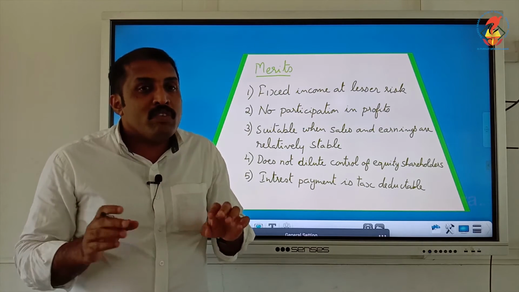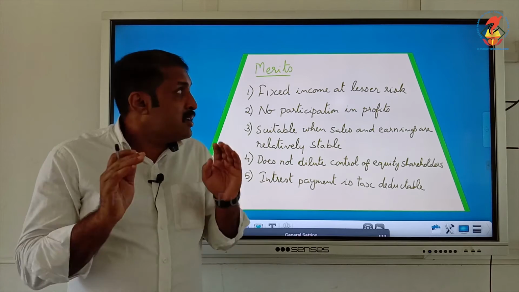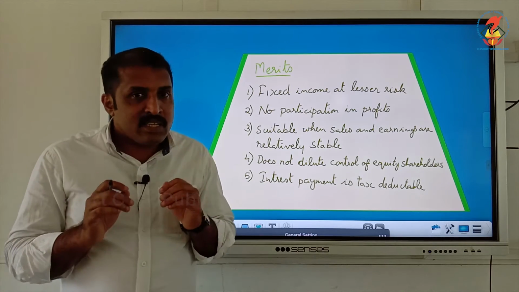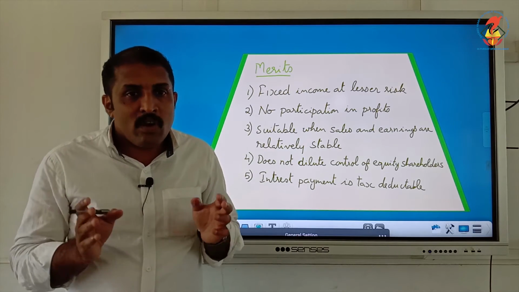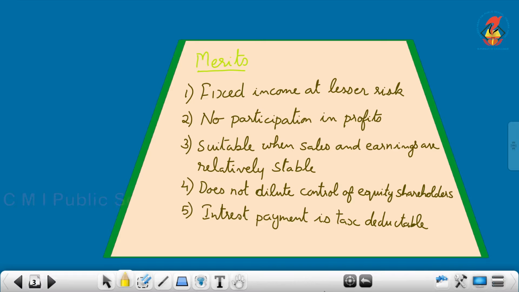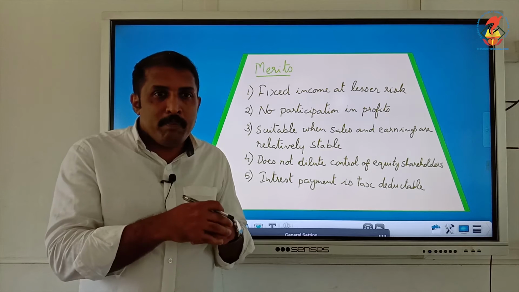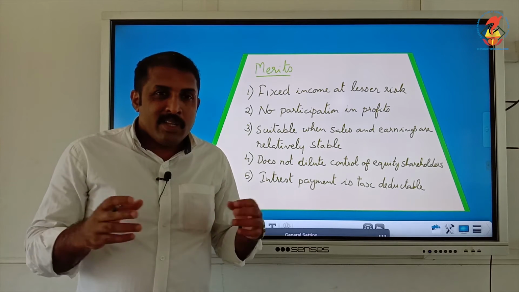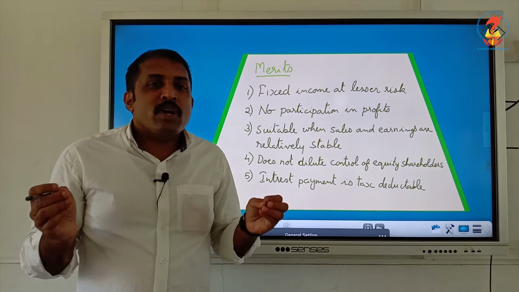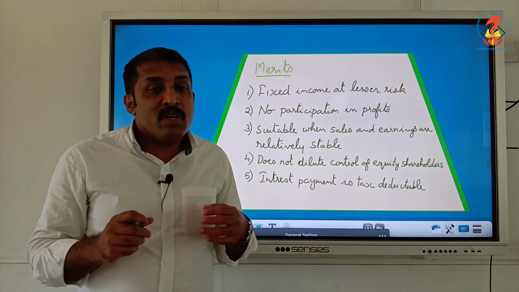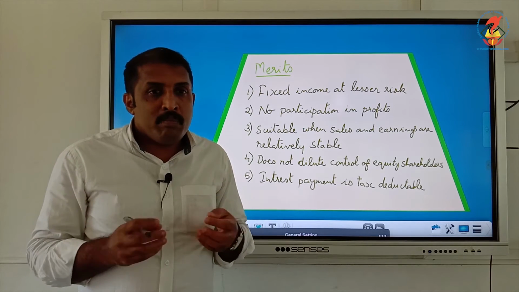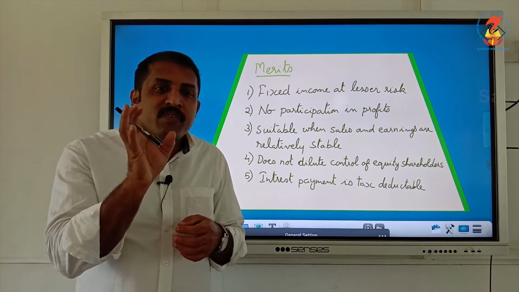So, one of the major merits is fixed income at a lesser risk. The debenture holder doesn't have much risk. Then, the second one is no participation in the profit. That is the merit for the company. The company need not give participation in the profit. Whatever earnings there are, the company needs to pay only a fixed rate of interest.